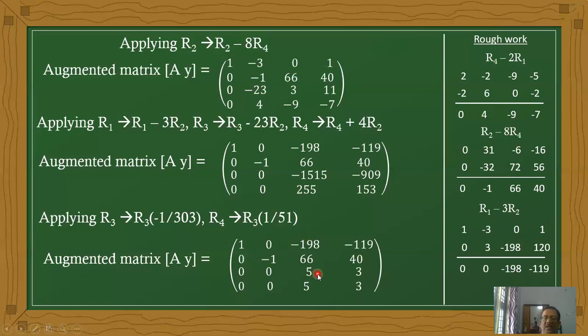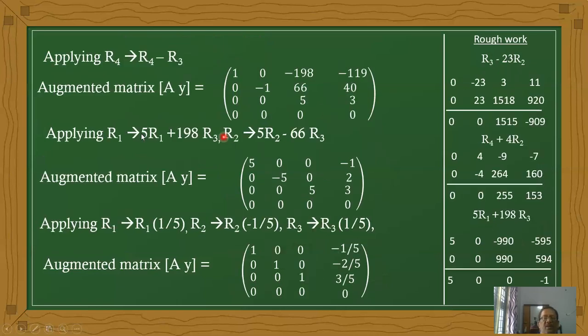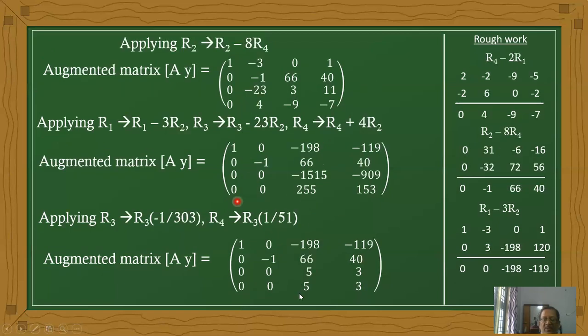That is the operation; here we have 5 times. Before going to that, now observe we can convert 0 here in this place just by subtraction R4 minus R3.